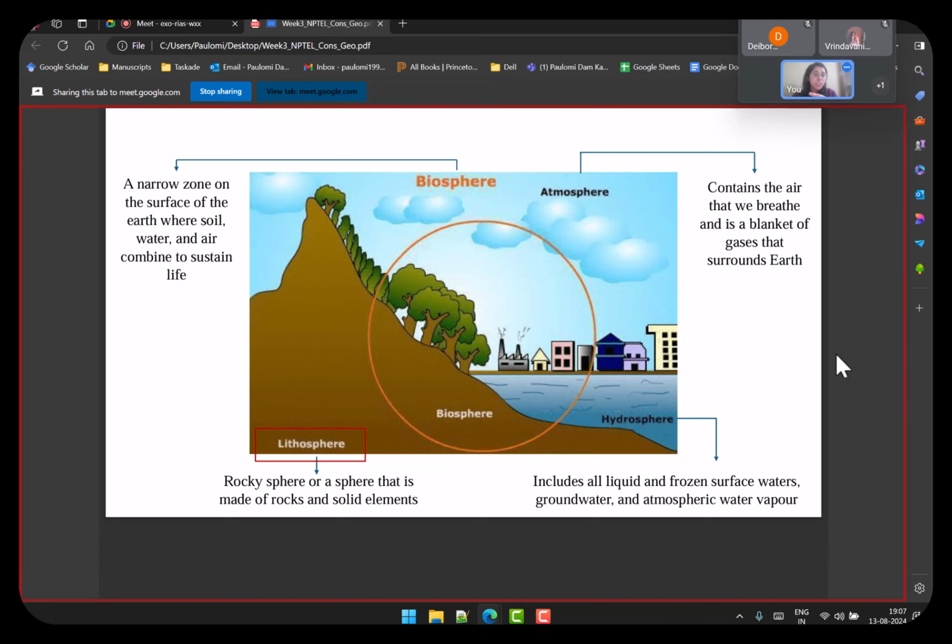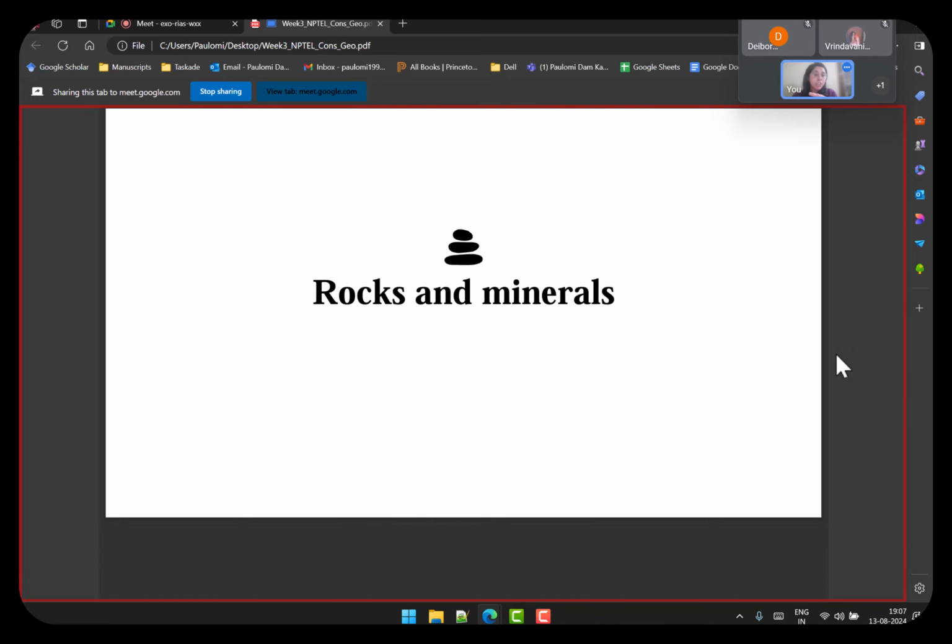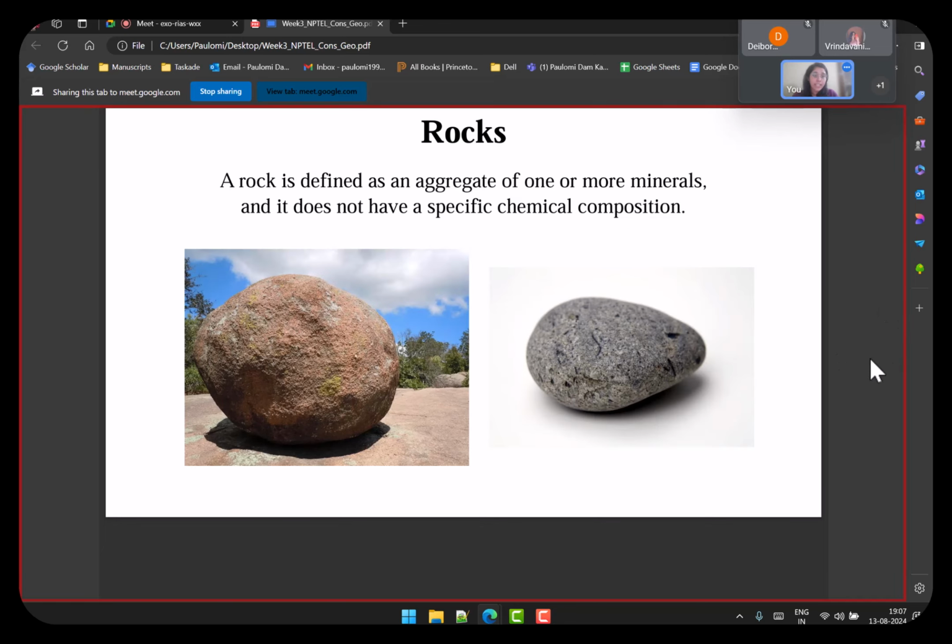So moving ahead, the first lecture is rocks and minerals. Before, like always, I would go with the questions first. This time I thought I'll go with the theory first and then focus on the questions. As the lecture name suggests, it's about rocks and minerals. So how do you define a rock? A rock is basically an aggregate of one or more minerals, and it does not have a specific composition.